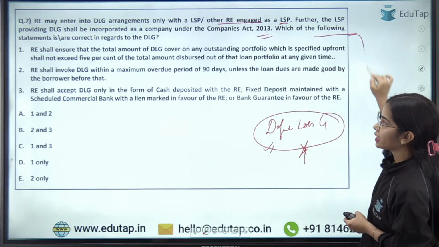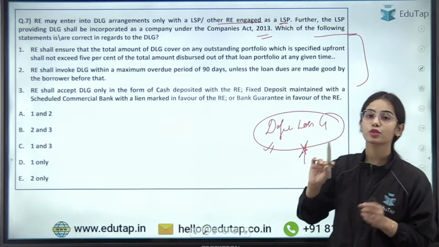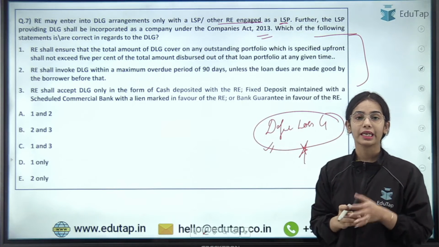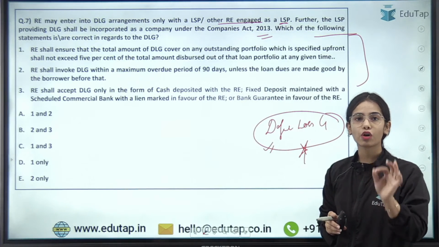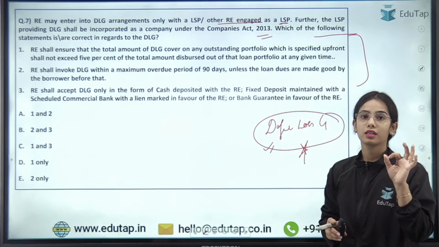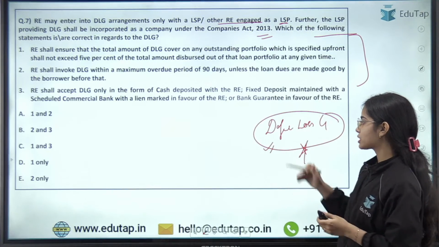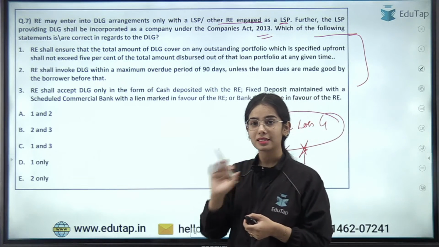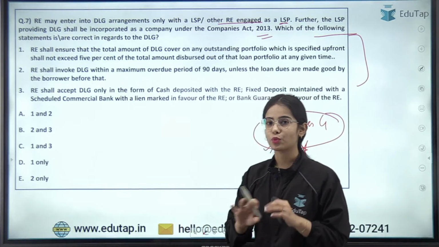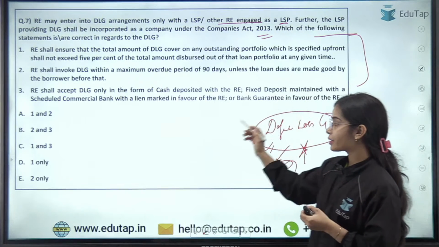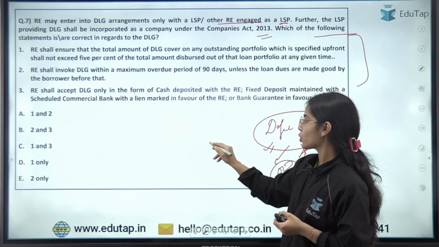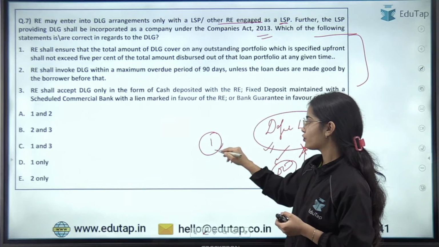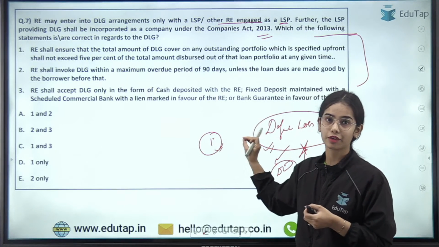Which of the following statements is or are correct in regards to the DLG? That you have to tell me. In regards to the default loss guarantee, which of these statements is correct? So this default loss guarantee was discussed in the digital lending directions. So I'm getting the answer C. Is it correct? Okay, so most of you are answering C, and remember that for each question give yourself 1 mark. So whichever question you are answering correctly, give yourself 1 mark.